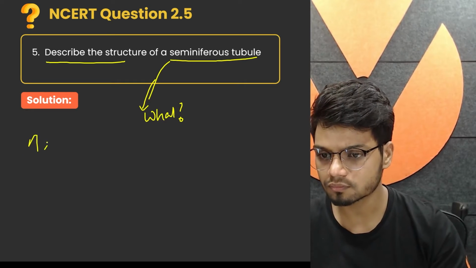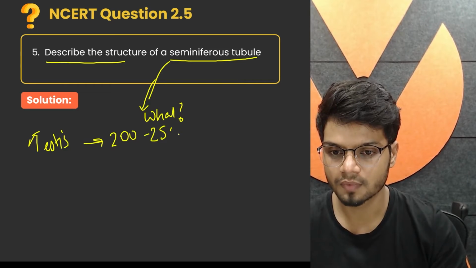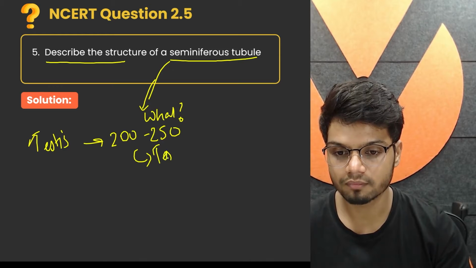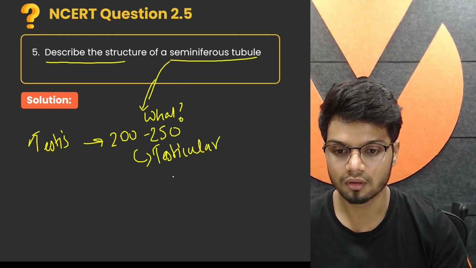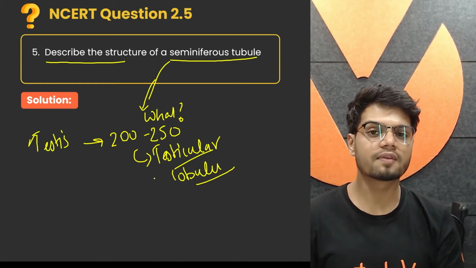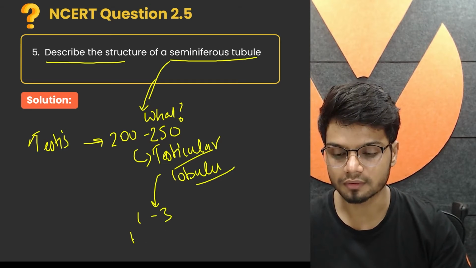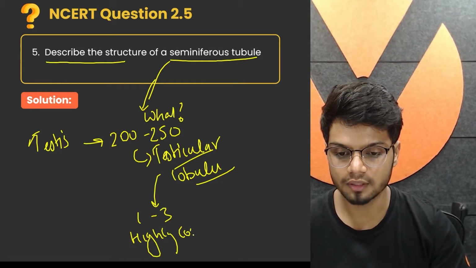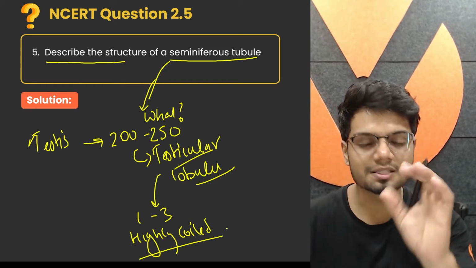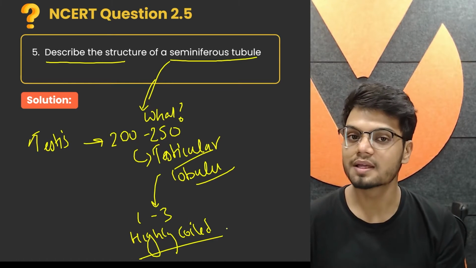We know testis. Testis is made up of around 200 to 250 compartments called your testicular lobules. Now, inside these 250 compartments or testicular lobules, we have 1 to 3 highly coiled structures. These highly coiled structures are called your seminiferous tubules, and this is the exact location where sperms are produced.